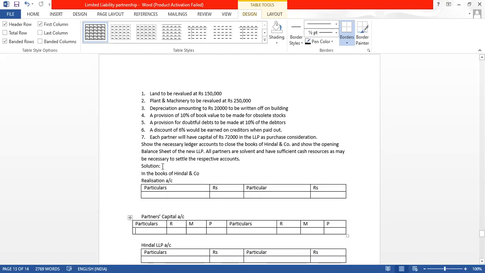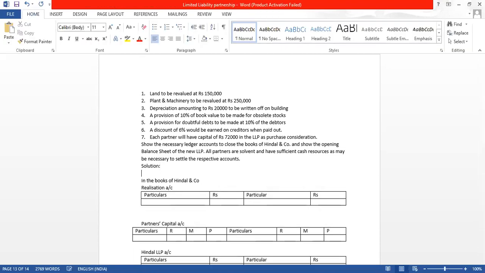But as we all know, here the first thing what we will calculate will be calculation of PC. PC is given 70 to each partner. Discharge of PC is given, but still, for the purpose of cross checking, we can do, because the revised value of all the assets are given, correct?